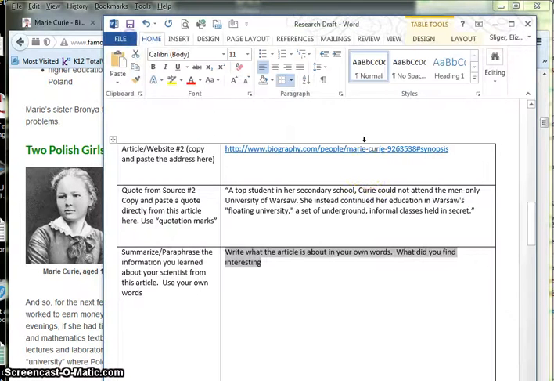If you have any trouble, give me a K-mail, but just make sure you find 2 articles, a quote from each, and you paraphrase 3 to 5 sentences what it was about. If you have any trouble turning it in, send me a K-mail and I'll set up a time to help you do that.